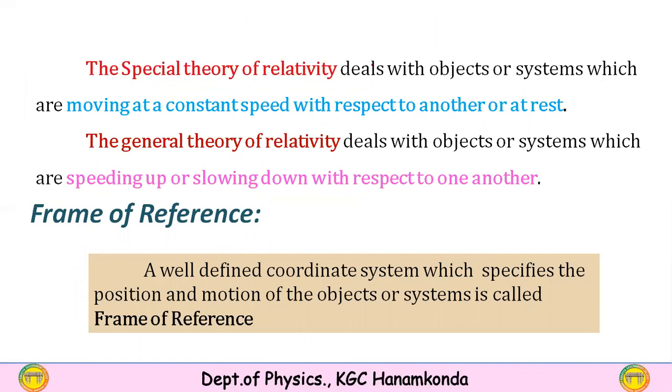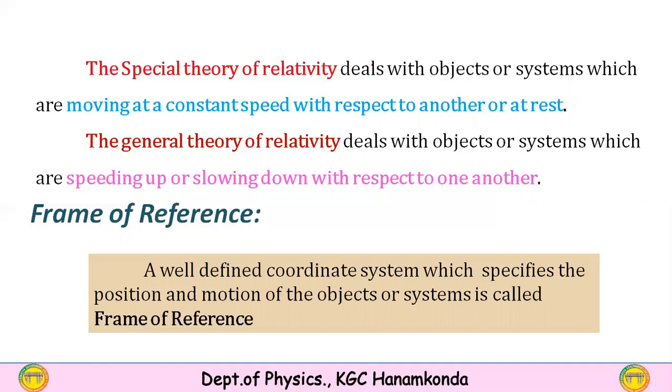The objects which are moving with constant speed with respect to one another are studied by the special theory of relativity, as are objects which are at rest with respect to each other. Objects moving with constant speed have acceleration 0, because there is no rate of change of speed.